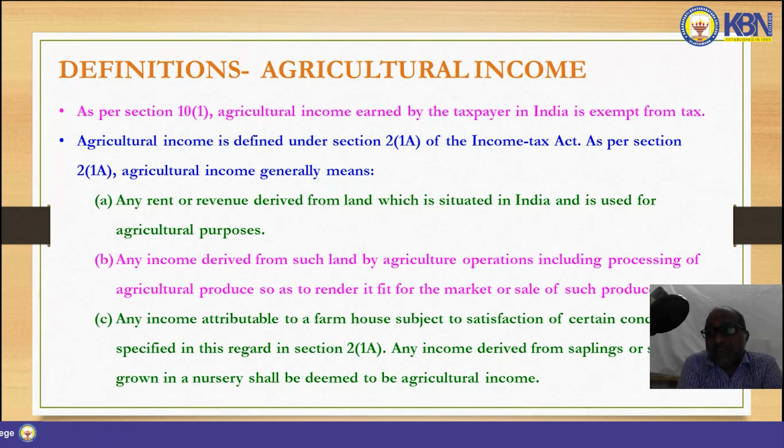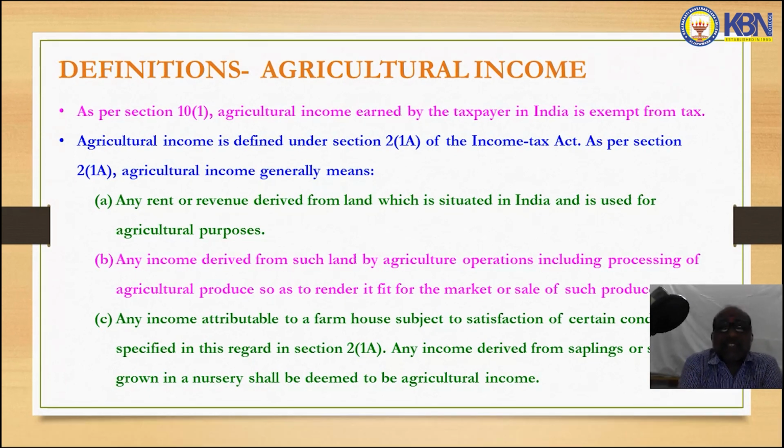If a person has agricultural income as well as non-agricultural income, it is integrated and there is a procedure for levy of tax. Agricultural income is defined under section 2, subsection 1A of the Income Tax Act. As per this definition, it is any rent or revenue derived from land, and such land must be situated in India and used for agricultural purposes.